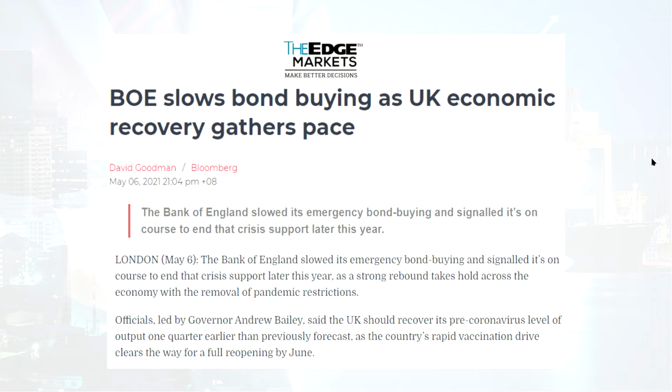Regarding the speed of bond purchases, the Bank of England stated that the size of the central bank's corporate bond purchase of £20 billion in May will slow the pace of weekly bond purchases. The bank said this move should not be interpreted as a change in the stance of monetary policy.